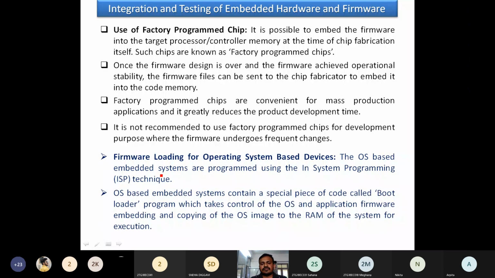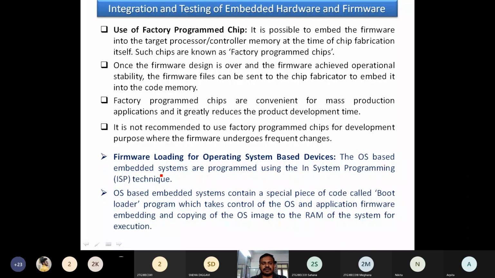The OS-based embedded systems contain a special piece of code called a bootloader program, which takes control of the OS and application firmware embedding and copying of the OS image to the RAM of the system for execution. In these OS-based systems, we may go for cloning of the OS from one system to another. It is used for loading the firmware in the respective system.